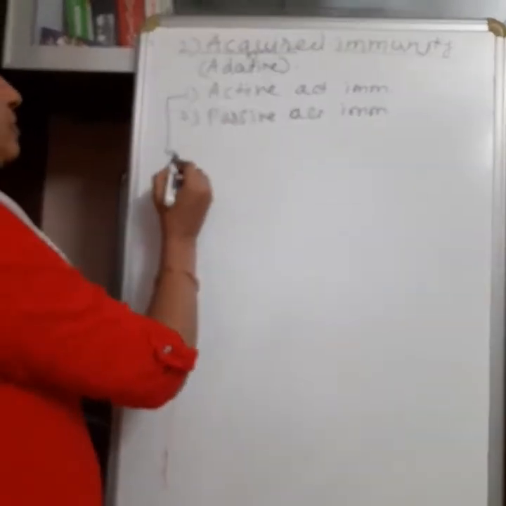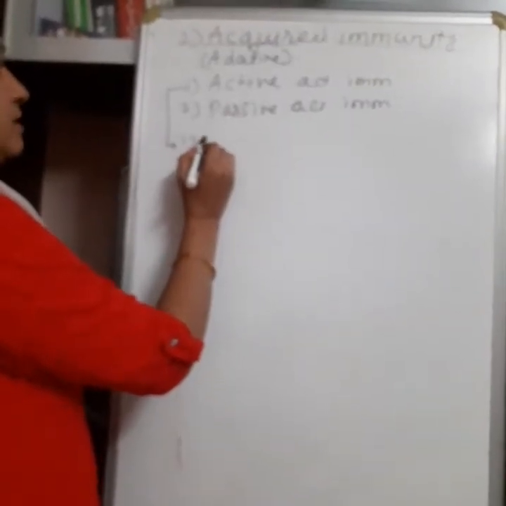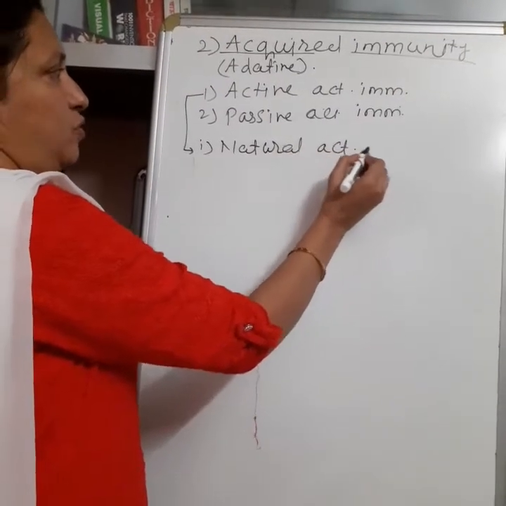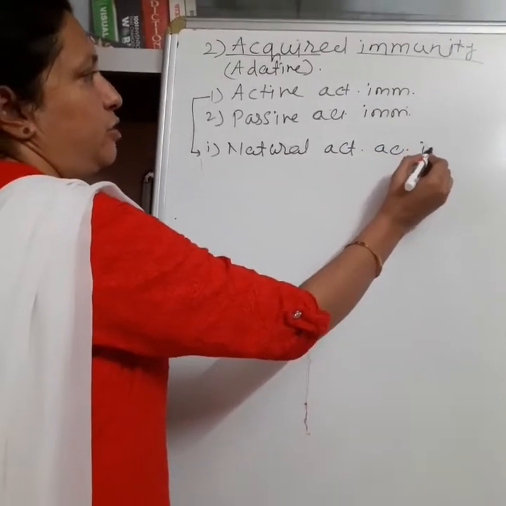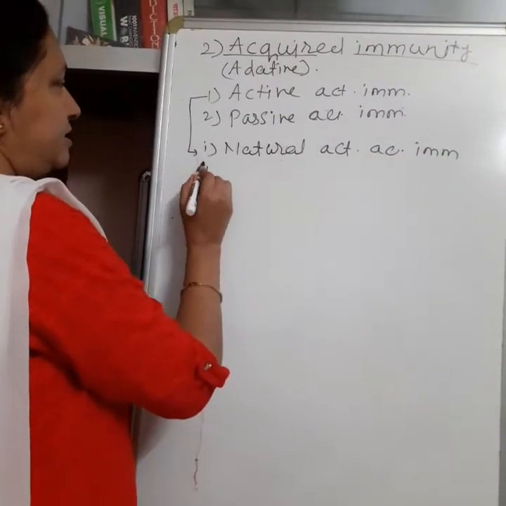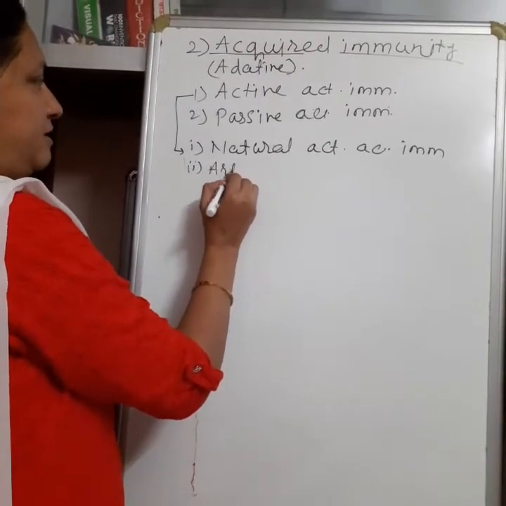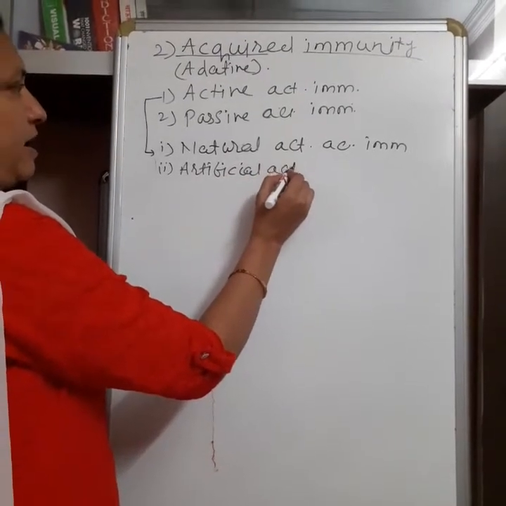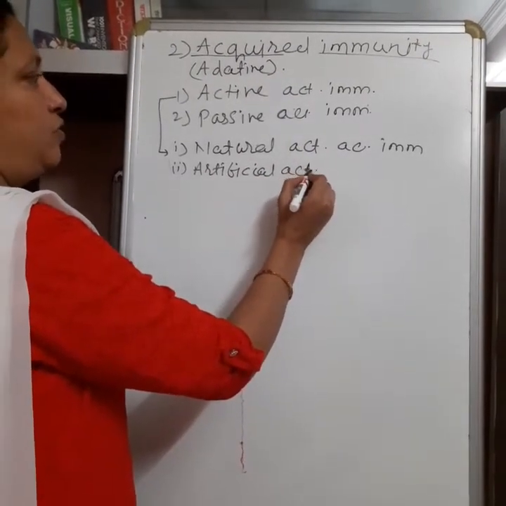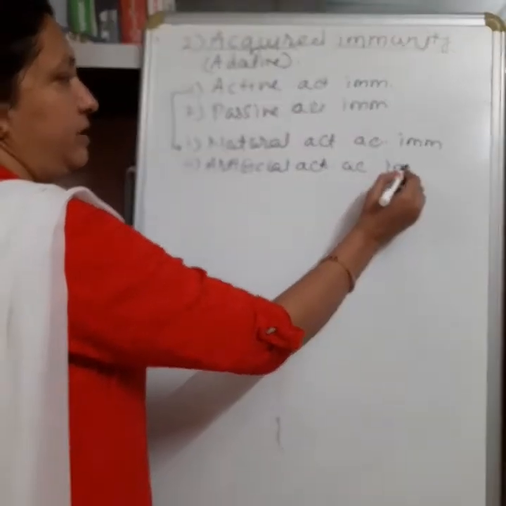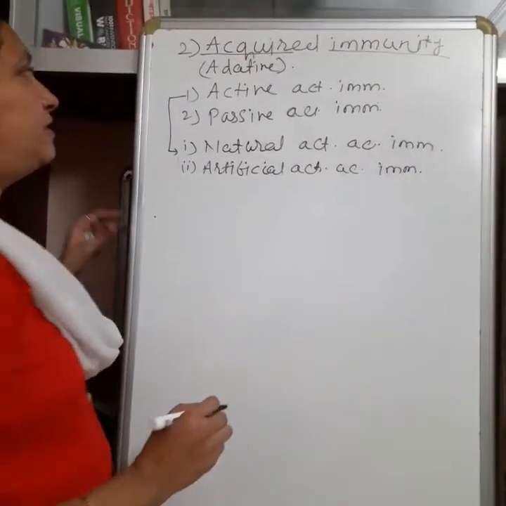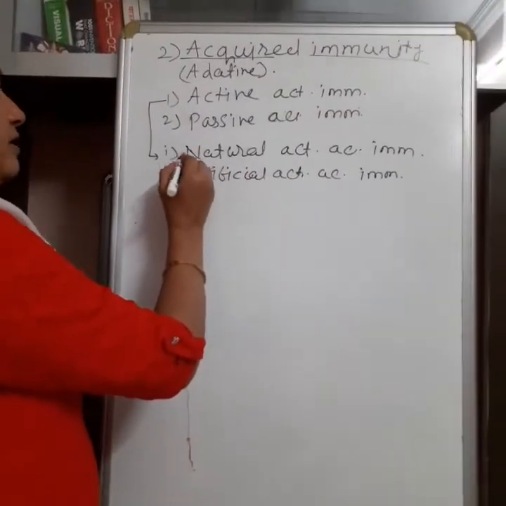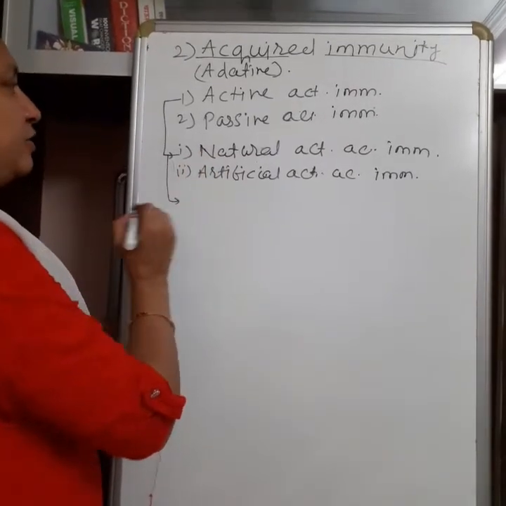Now see here, active immunity is again of two types: the first is natural active acquired immunity, and the second type is artificial active acquired immunity. So these are the two types of active immunity. Active means remaining active in the whole life. So now see here, what is natural active immunity?